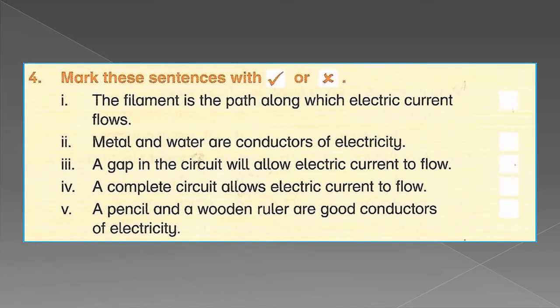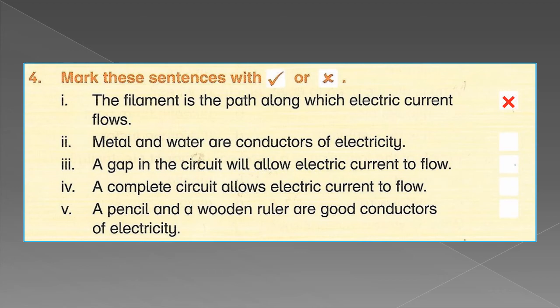Dear students, let's solve true-false statements. Statement number 1. The filament is the path along which electric current flows. Now, it's quite a thinkable statement. The filament is not only the path through which current flows. Filament is part of the path, right? Current also flows through the wire outside the bulb. So this statement is